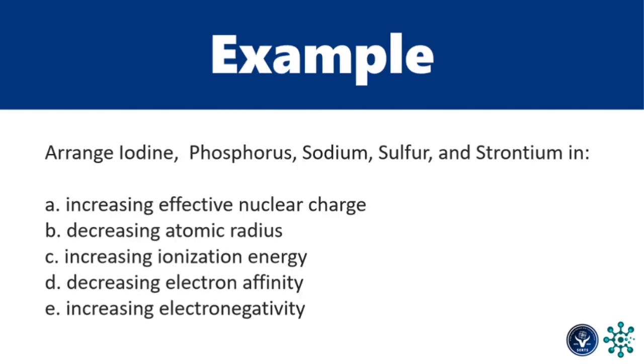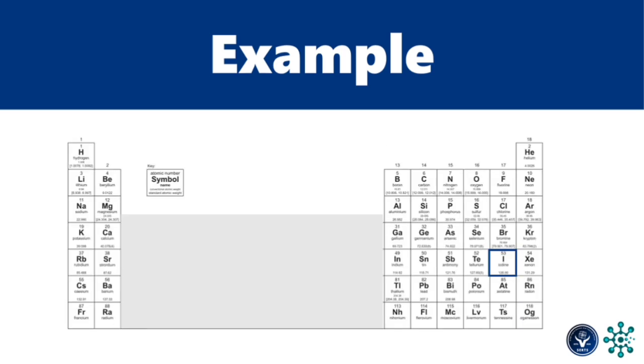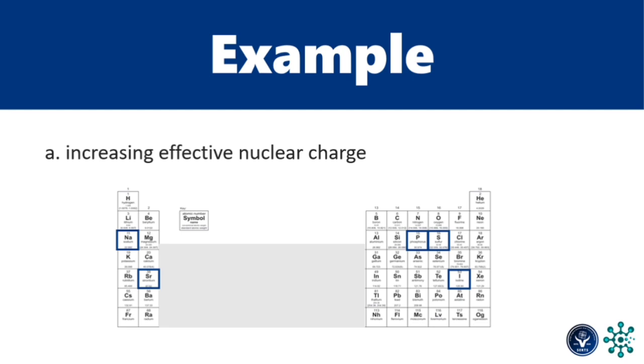Let's have an example. Arrange iodine, phosphorus, sodium, sulfur, and strontium in the following. Let us first locate these elements in the periodic table. We have iodine, phosphorus, sodium, sulfur, and strontium. For letter A, we have to arrange these elements in increasing effective nuclear charge.